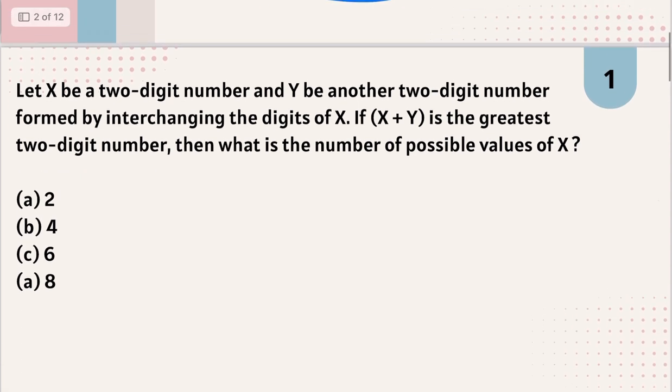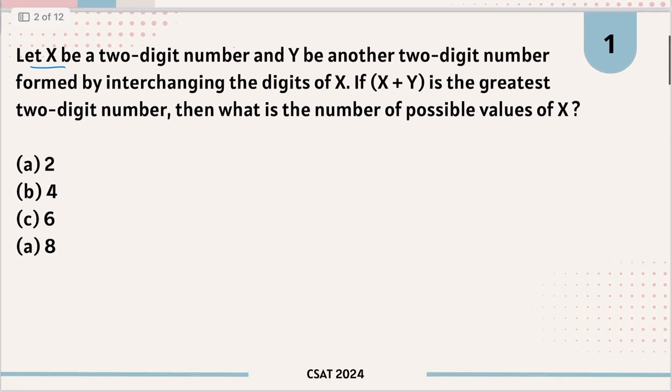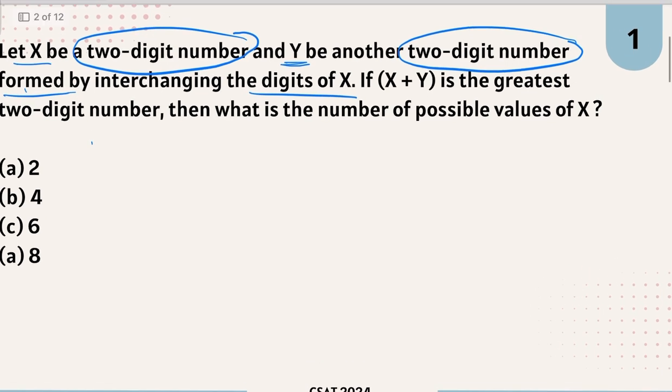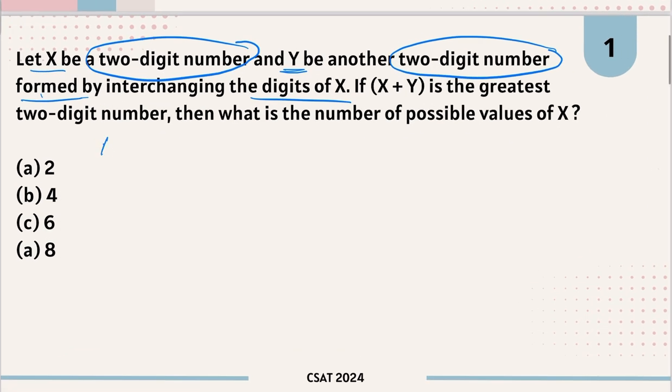In the first question we have: let x be a two-digit number and y be another two-digit number formed by interchanging the digits of x. So till now the question says that x is a two-digit number. Let's say we write x as ab, first digit is a, second digit is b. What will y be? y will be equal to ba. Interchanging the digits of x. So y is equal to ba.